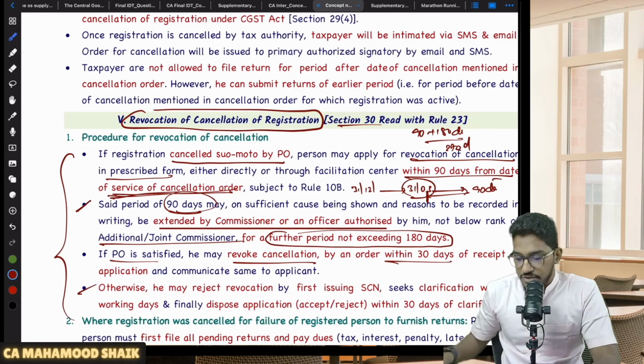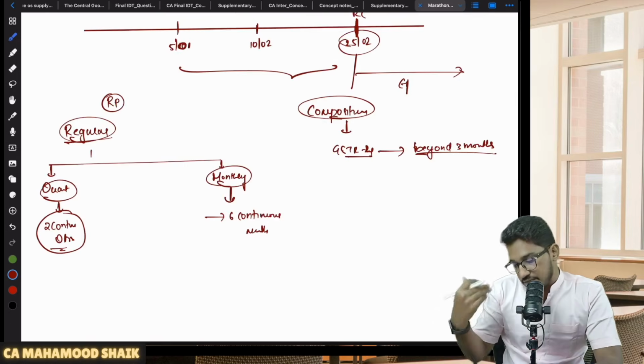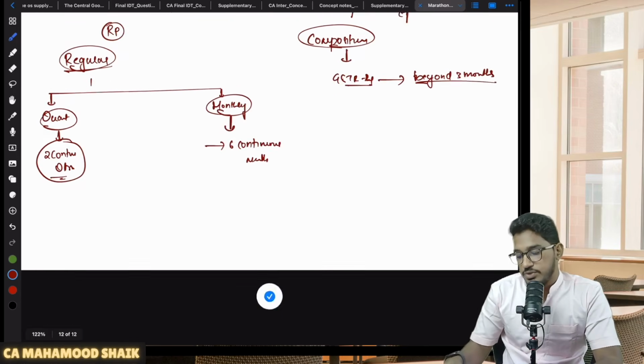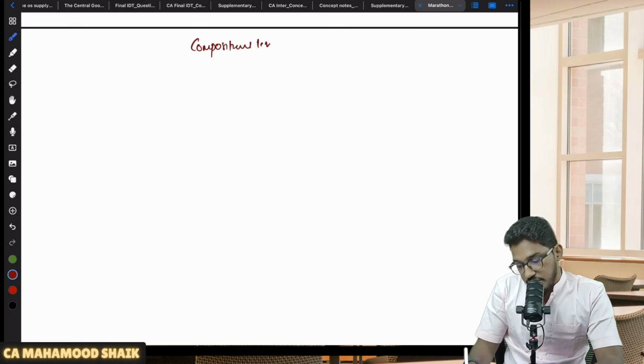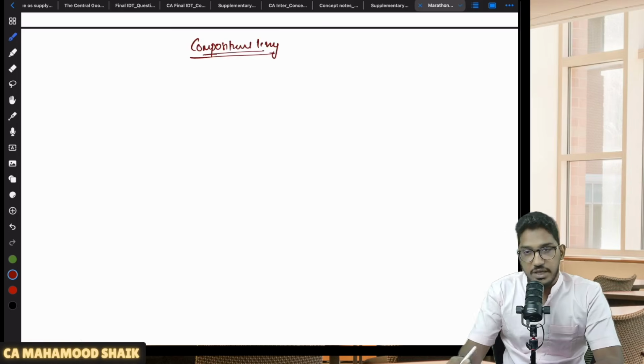So with this, I want to put an end to the registration chapter. The next chapter which we will take up for revision will be composition levy. We'll try to take up the chapter composition levy. So composition levy, very small chapter. Quickly, we will try to revise it.